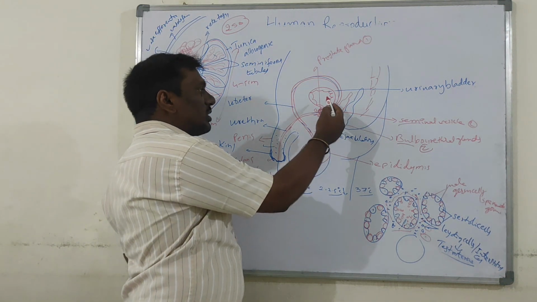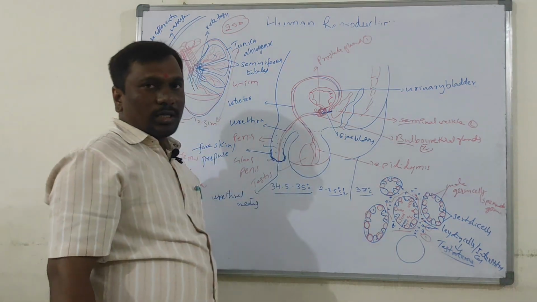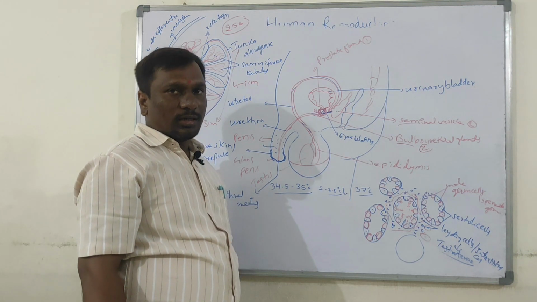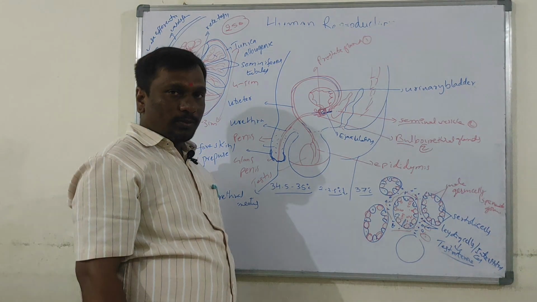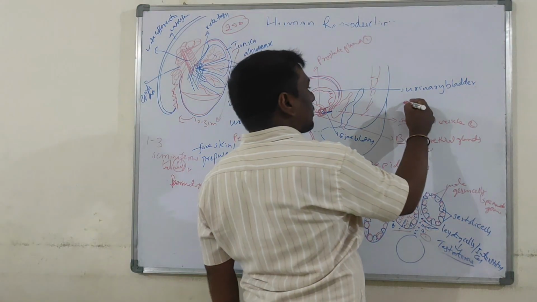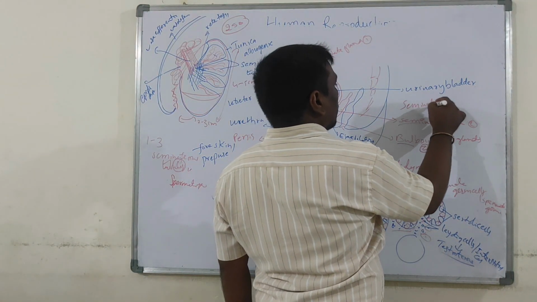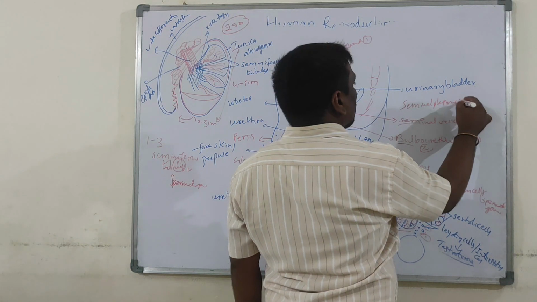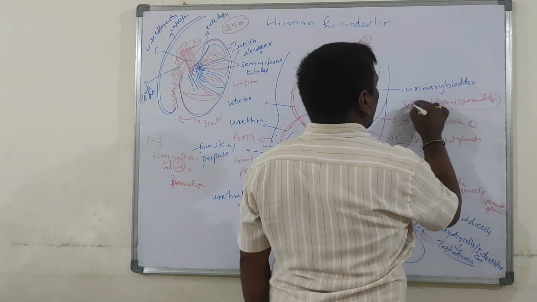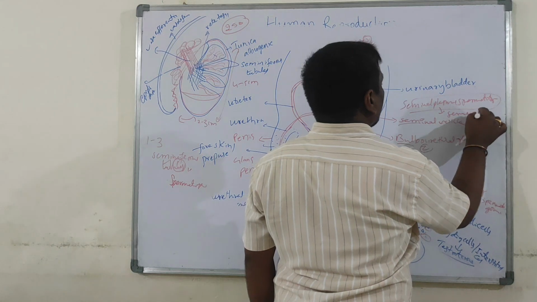The secretion of these glands constitutes seminal plasma. Seminal plasma plus spermatozoa or sperm together form semen.